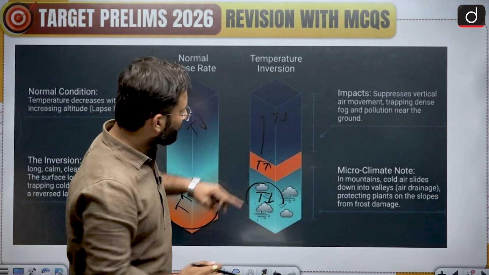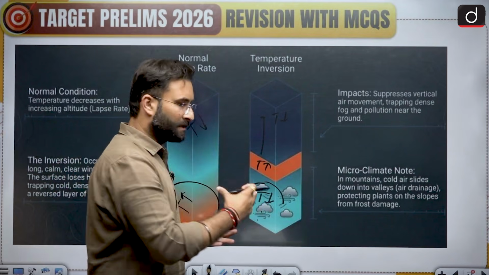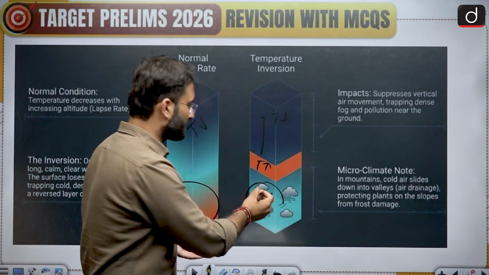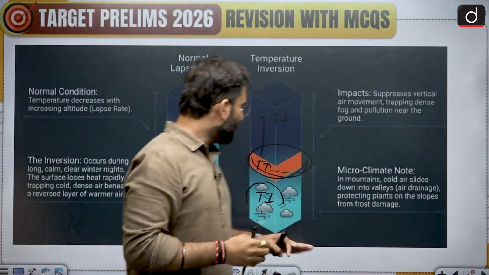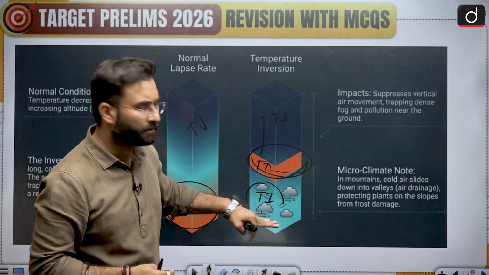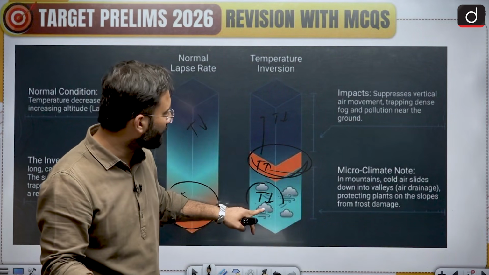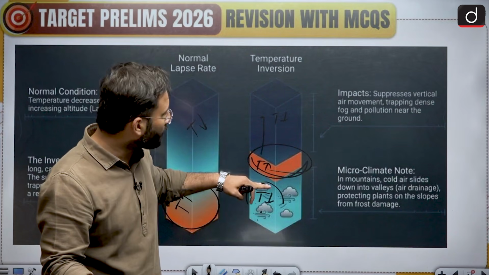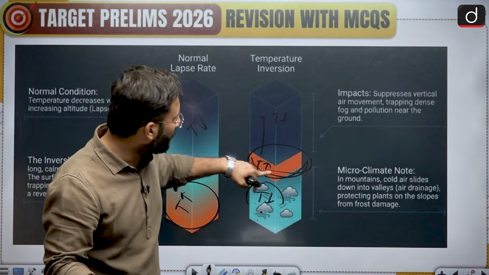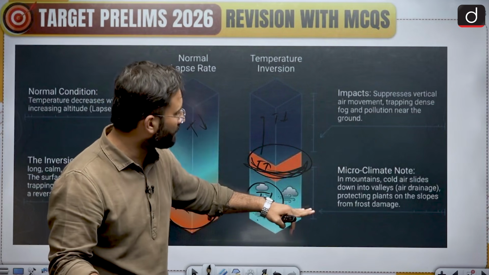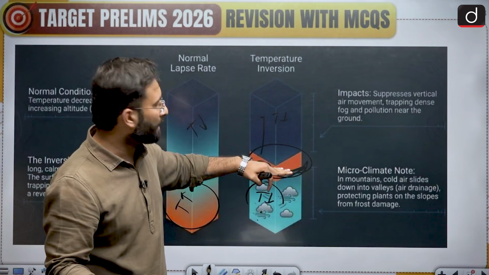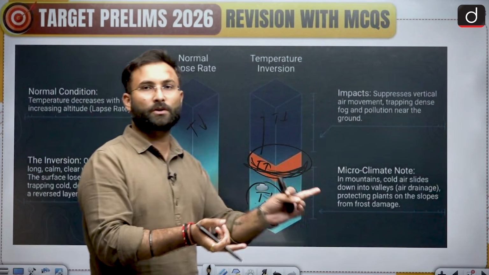But just above the surface, there will be an air mass which is basically hot in nature. Because of the loss of radiation, you will see that the temperature is getting reversed over here. In the normal phenomenon, there is hot air, and because of which this particular region would have a lower temperature. This temperature will be high, which is inversion of the temperature.